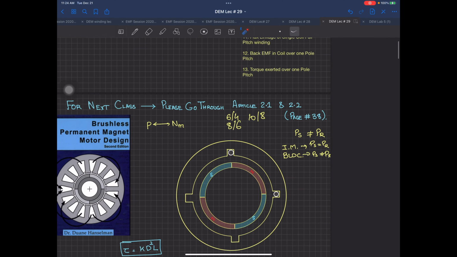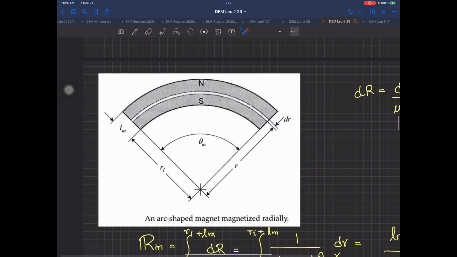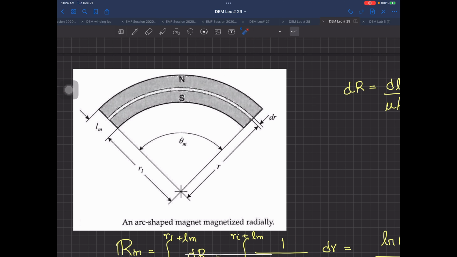To calculate that reluctance, we have to take an integration over here. This is the same north-south magnet, and you have this small area which we have taken as dr. We are going to use a small cylinder whose thickness is dr, at a distance r. So what was the formula for reluctance?